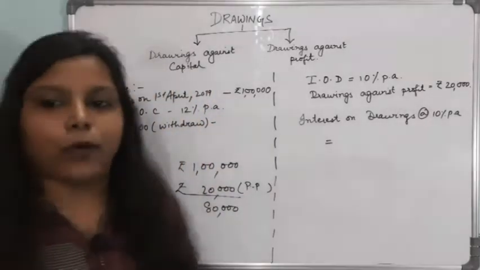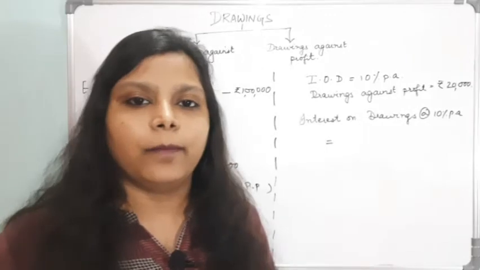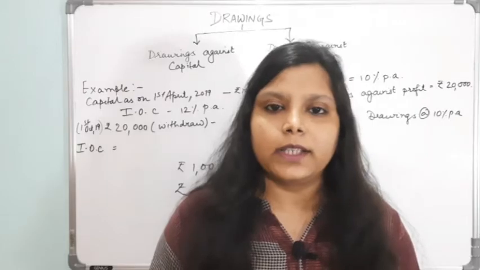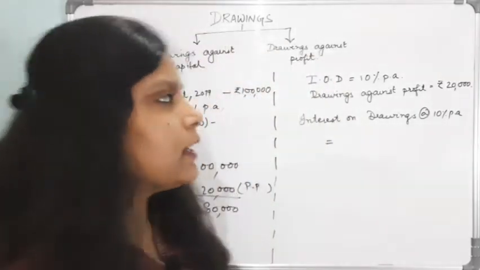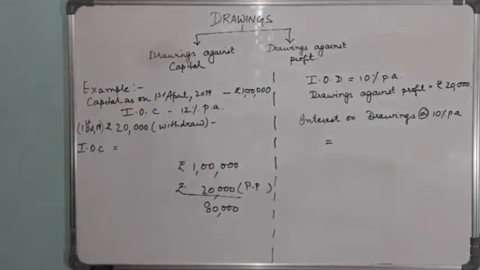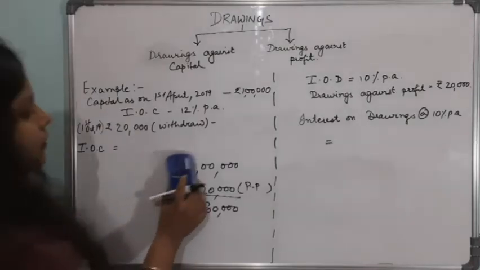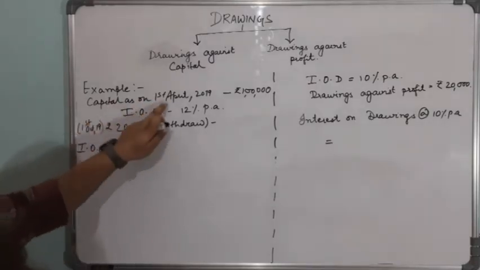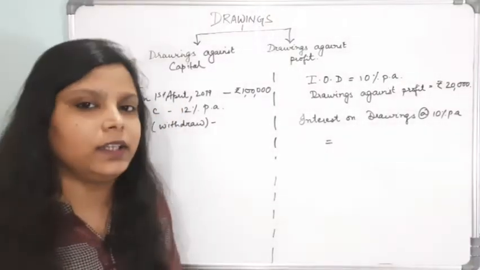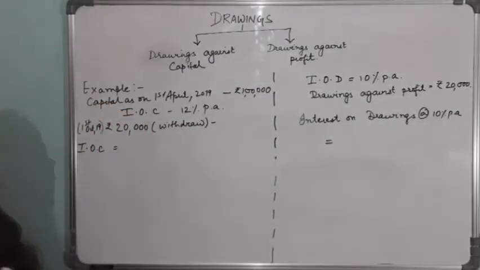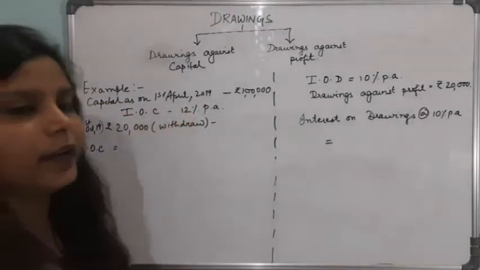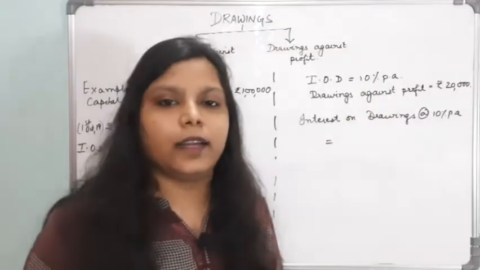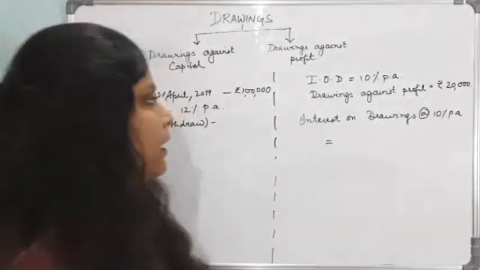So there are two types of drawings in the partnership firm. The first is drawings against capital and the other is drawings against profit. First, let us understand drawings against capital. Let's say there is a capital on 1st April 2019 of rupees 1 lakh, and interest on capital is given at the rate of 12% per annum, and interest on drawings is given at the rate of 10% per annum.